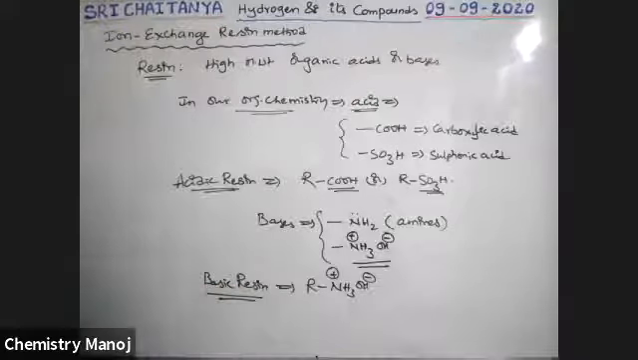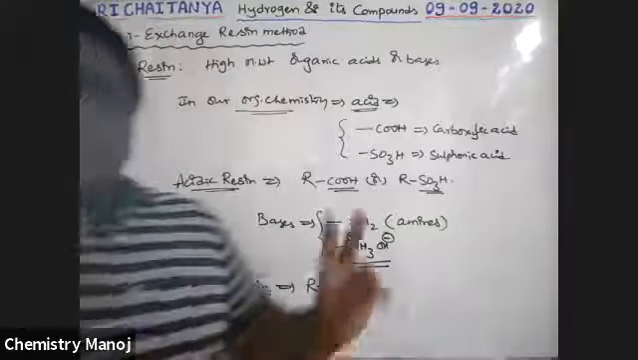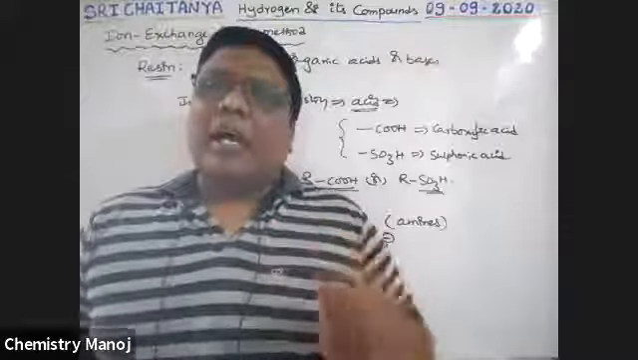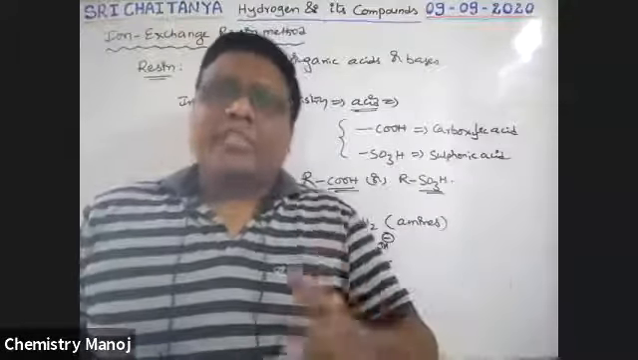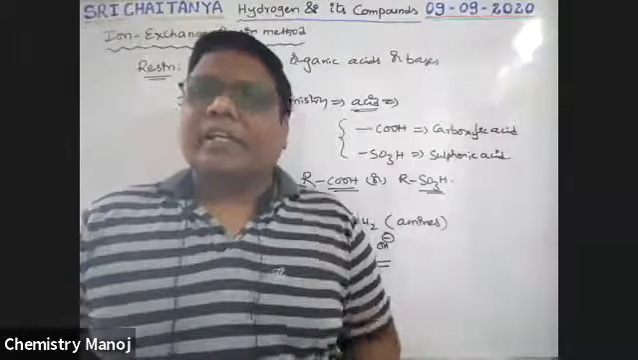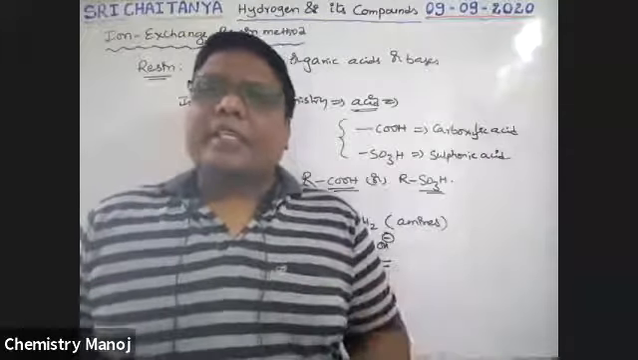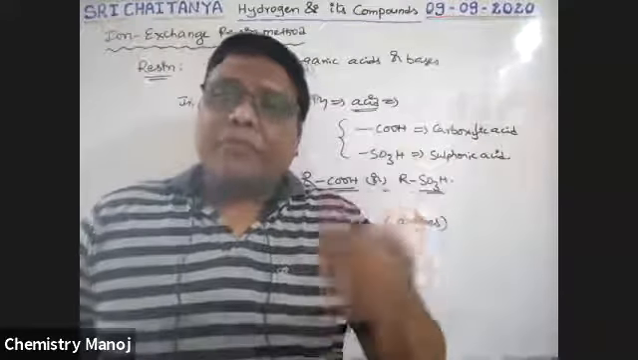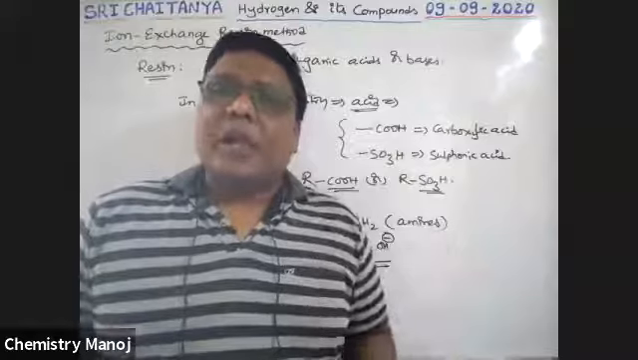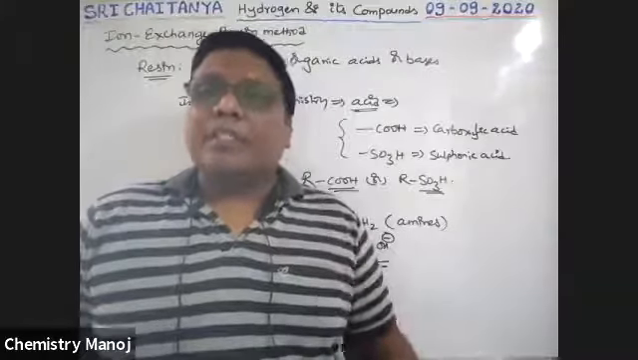That means how many types of resins are there, boys? Two types of resins. These are high molecular weight organic acids or bases. If it is acid, that is acidic resin. If it is base, that is basic resin. This acidic resin and basic resin are collectively used to convert hard water to soft water. Highly purified water, as pure as distilled water, we will get in this process.